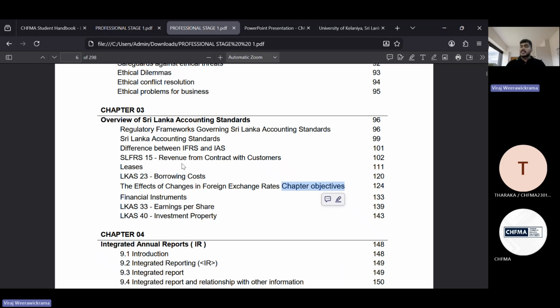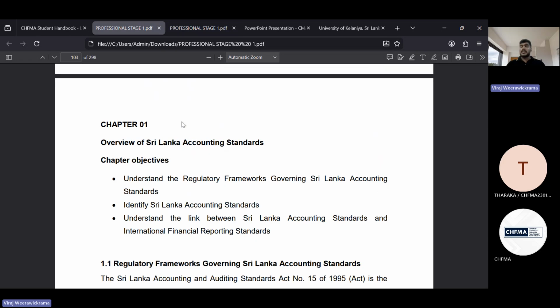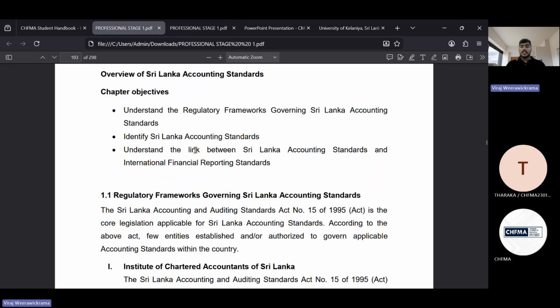Apart from that, we can discuss the conceptual framework and regulatory frameworks. When it comes to the Sri Lankan context, you are in the final year, that means final level, so you have a good understanding of the accounting standards. Now we need to discuss the regulatory framework, especially when it comes to the reporting part.